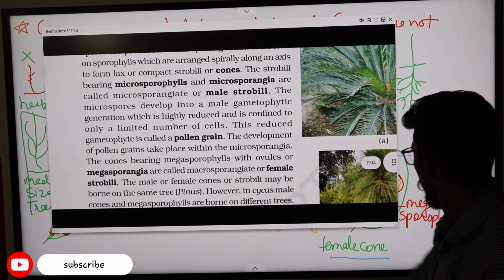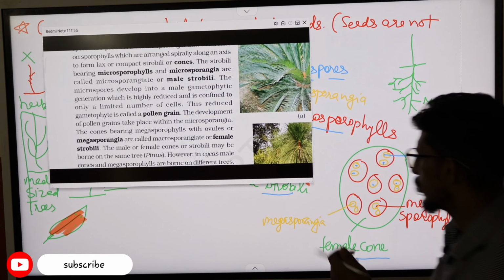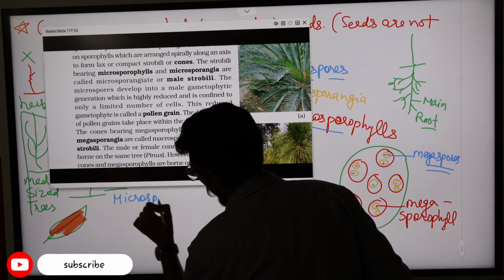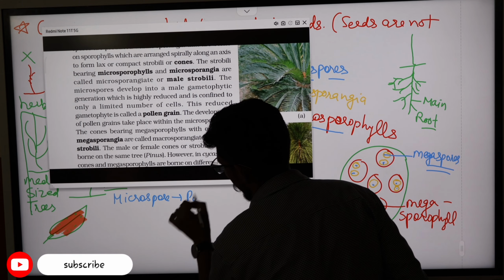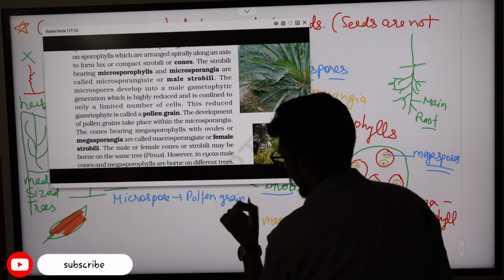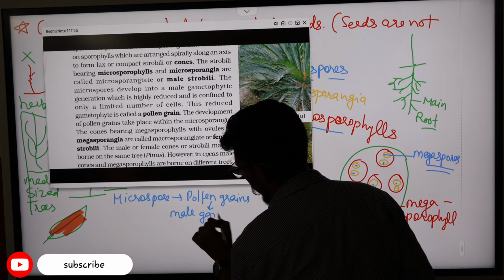So then the microspore will be converted first of all into the pollen grain, and the pollen grain will form the male gamete.